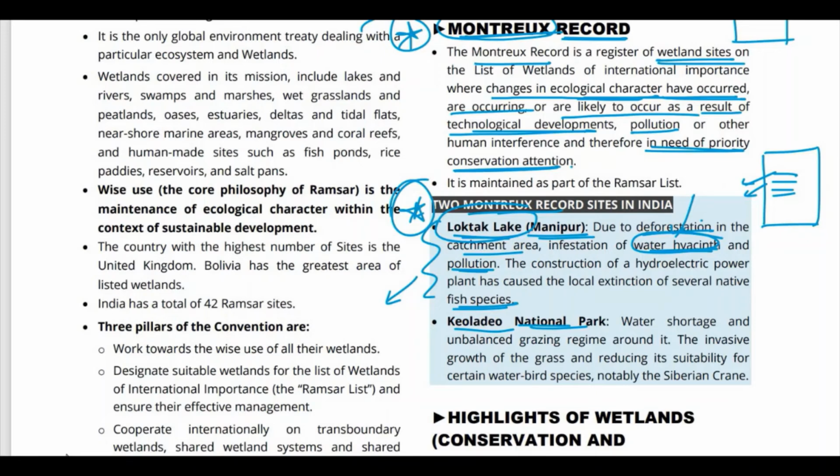So now we have, currently, Keoladeo National Park also in the Montreux record sites. And why is Keoladeo National Park here? There is water shortage there, and then there is an unbalanced grazing regime around it and the invasive growth of the grass, reducing its suitability for certain water bird species, notably the Siberian crane.